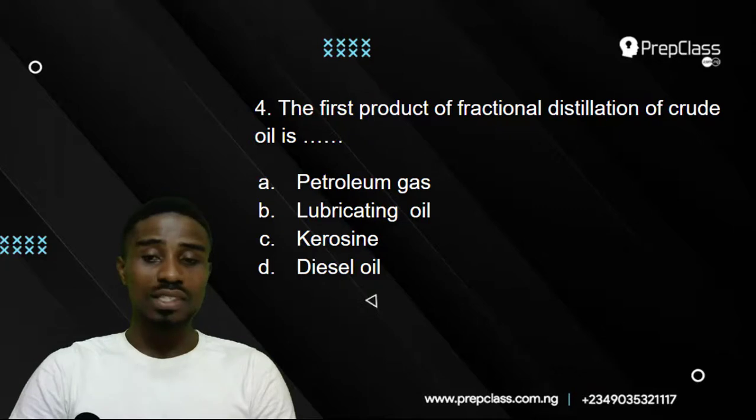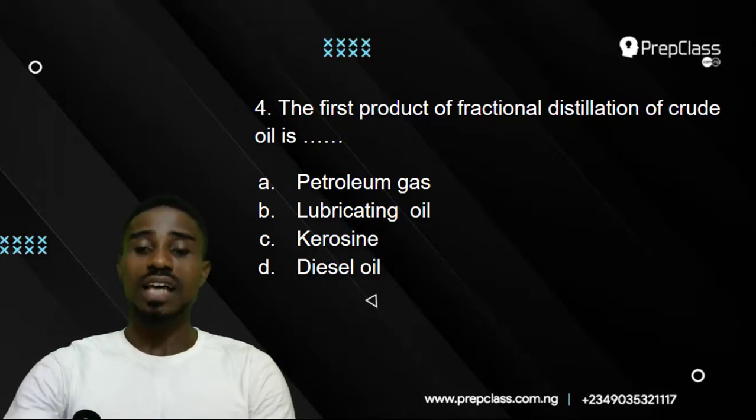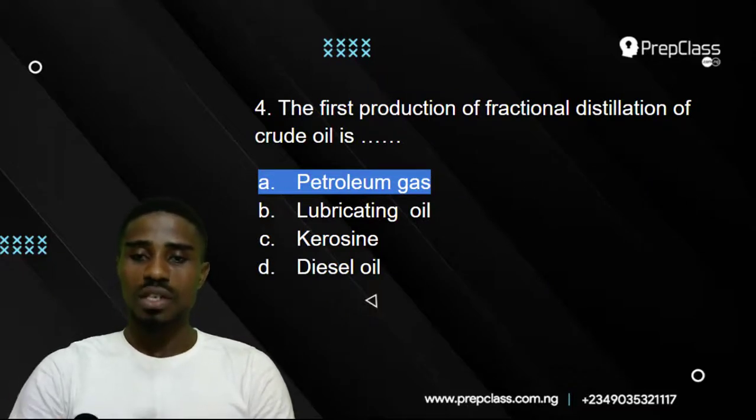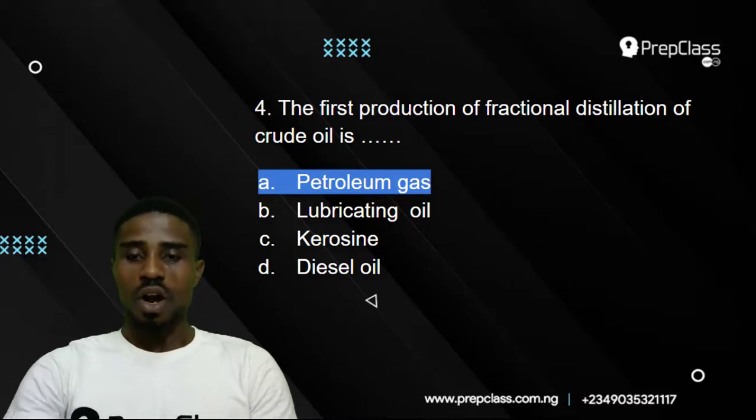The rest are liquids. Petroleum gas is the only gas there, and it has a very low boiling point. So in fractional distillation of crude oil, petroleum gas would be the first to be produced. That's the correct option, petroleum gas. That will be the one to be produced first during fractional distillation of crude oil. Okay.